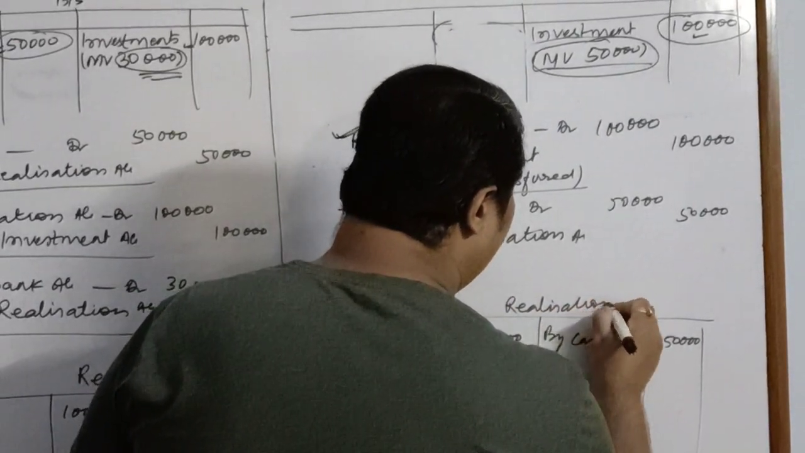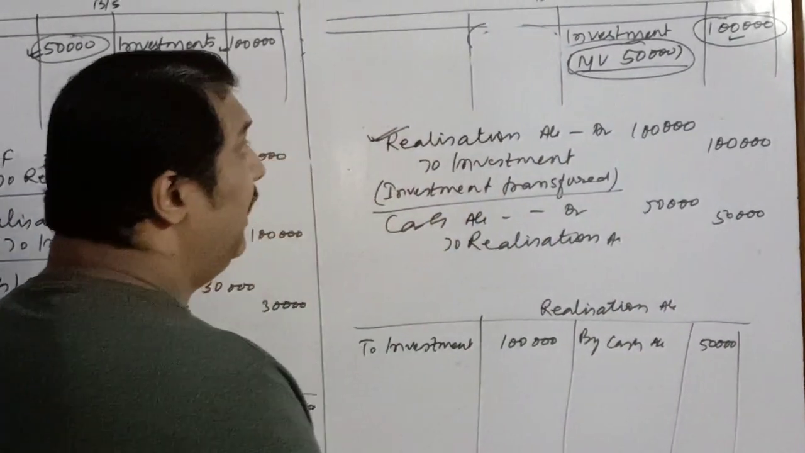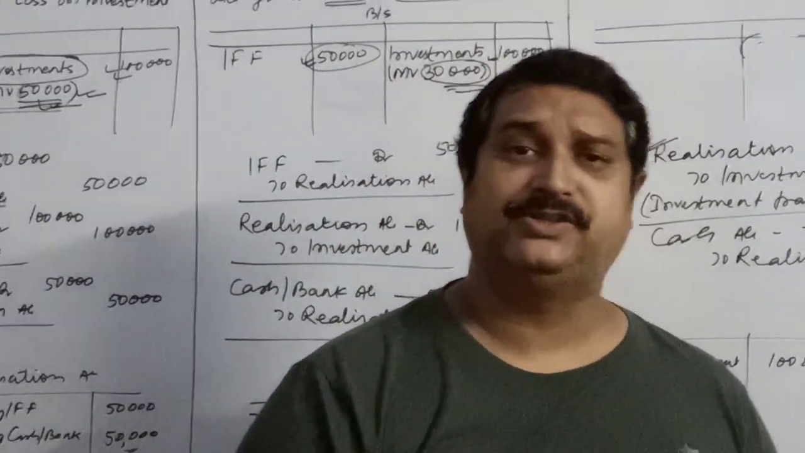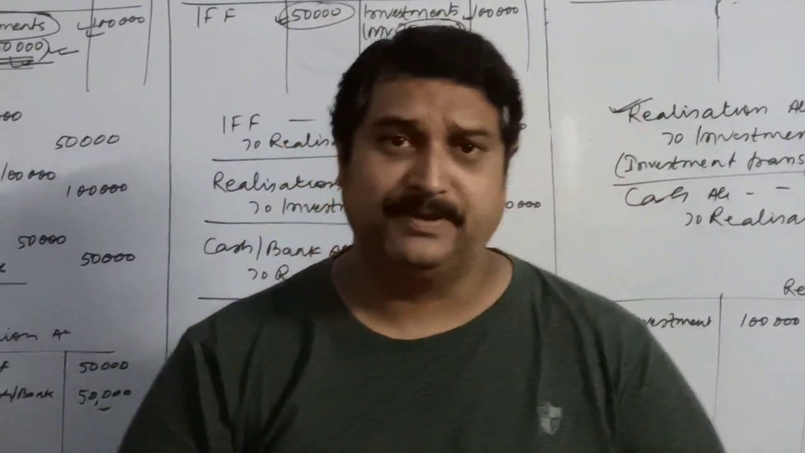So these are the various concepts and cases in case of the investment fluctuation fund and the workmen compensation reserve.